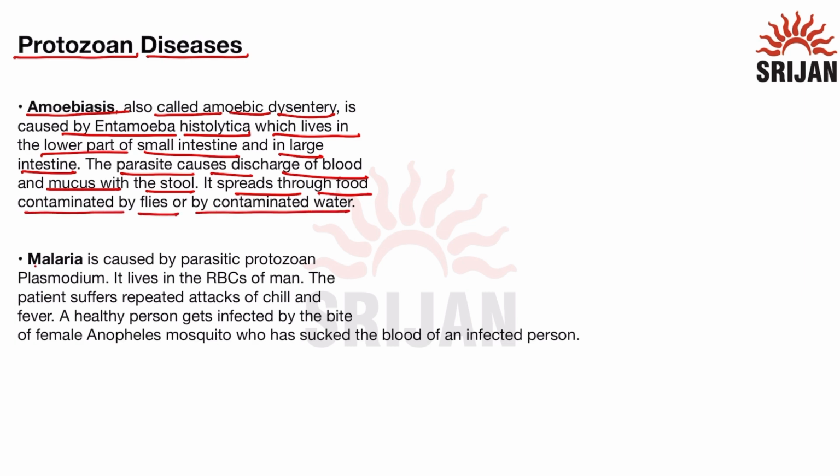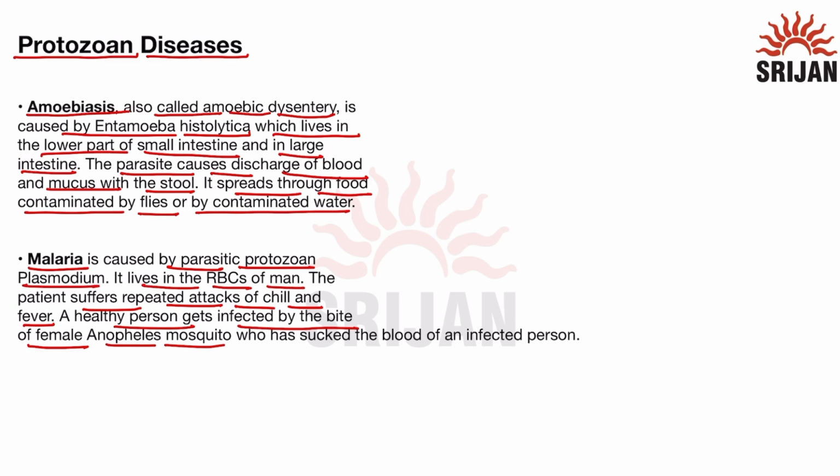The next disease that is caused by protozoa is malaria, which is caused by a parasitic protozoan known as Plasmodium. It lives in the RBCs of man. The patient suffers repeated attacks of chill and fever. A healthy person gets infected by the bite of the female Anopheles mosquito.